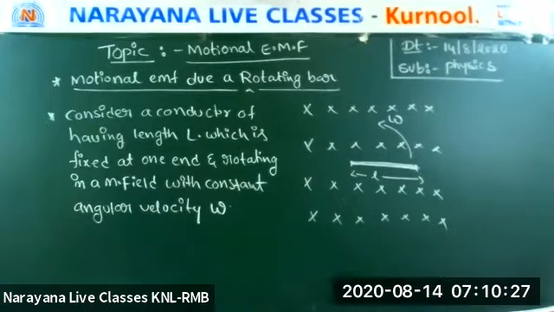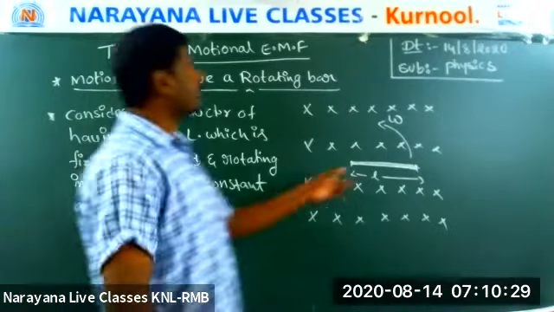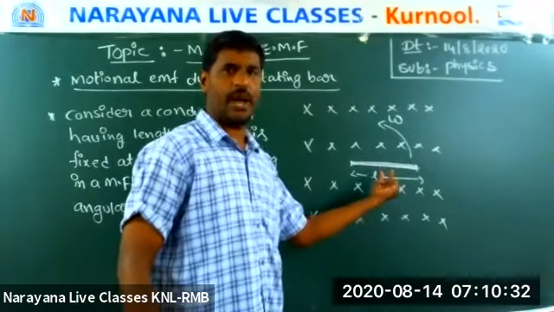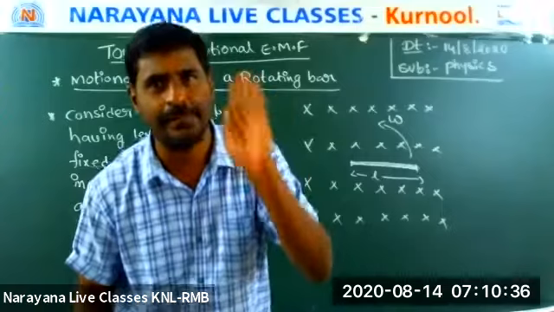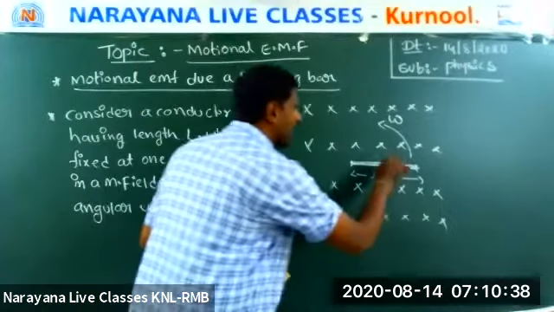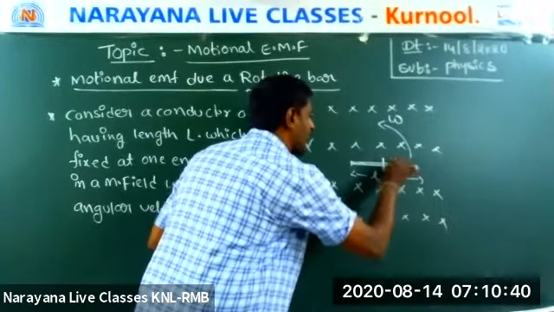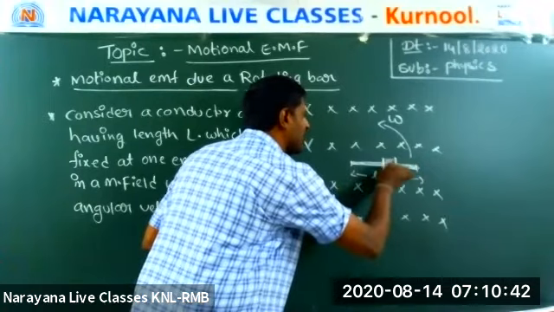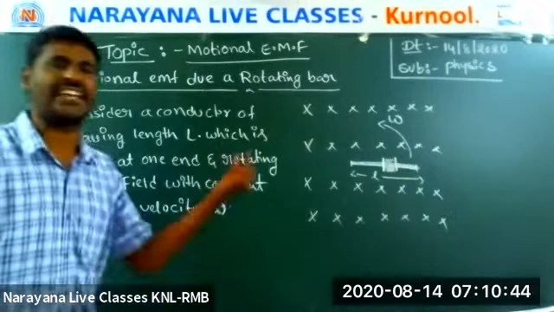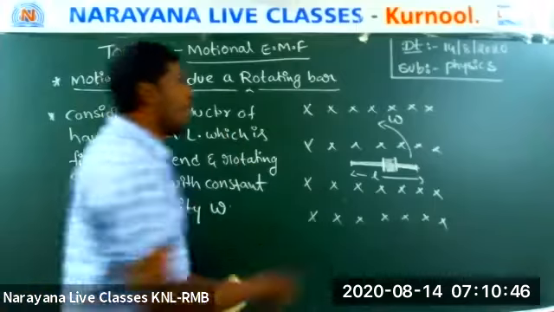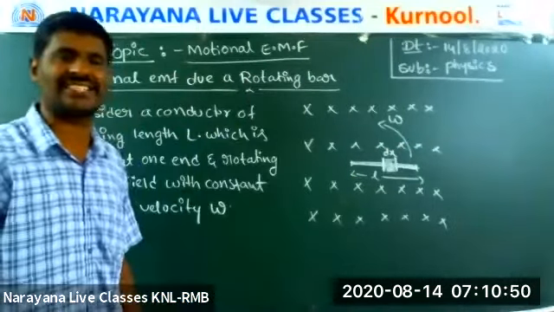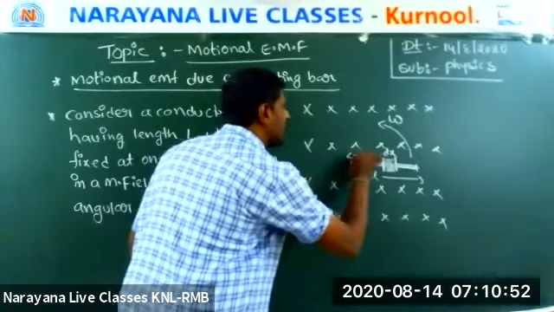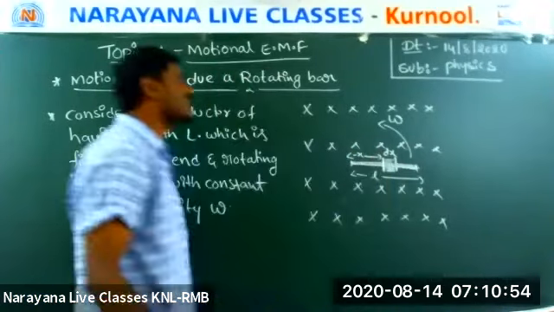Now listen. I want to find the EMF in this conductor. For this purpose, I am considering a small portion of the conductor whose length is dx, and which is at a distance x. This is what I am considering.